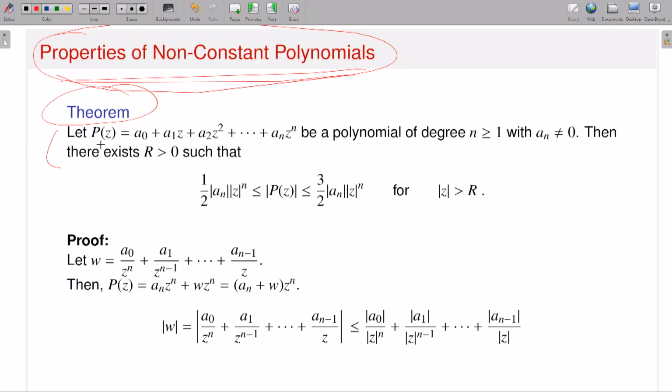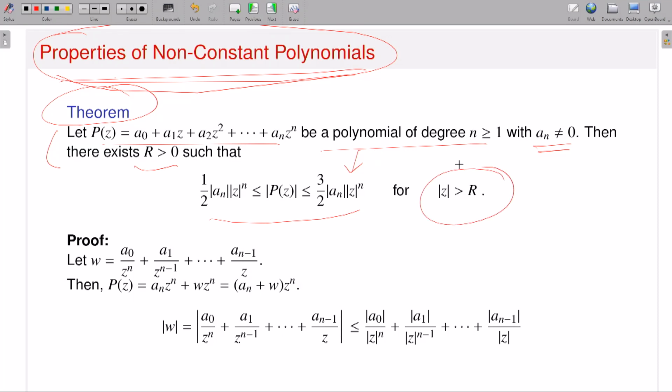What is that? It says: let P(z) = a0 + a1 z + a2 z^2 + up to an z^n. Suppose it is a polynomial of degree n greater than or equal to 1, that means the coefficient of z^n, which is an, is non-zero. Then there exists a positive number r such that you will have this estimate: modulus of P(z) is greater than or equal to half of modulus of an times mod z to the power n, and it is dominated by 3/2 times mod an times mod z to the power n. So in terms of the coefficient of the nth power of z, you will have this estimate, and this is true for mod z greater than r.